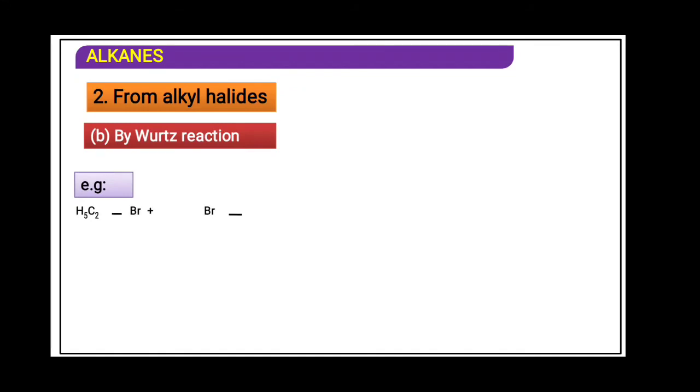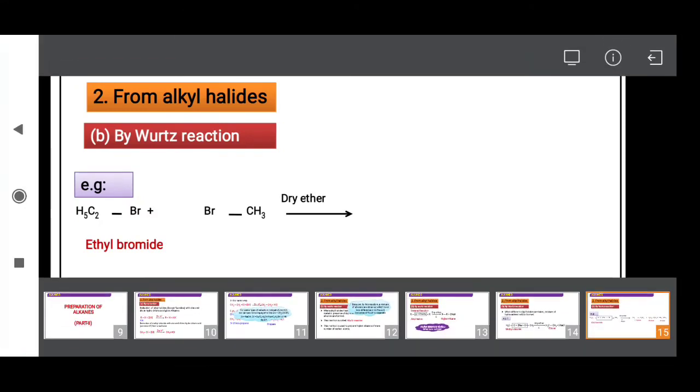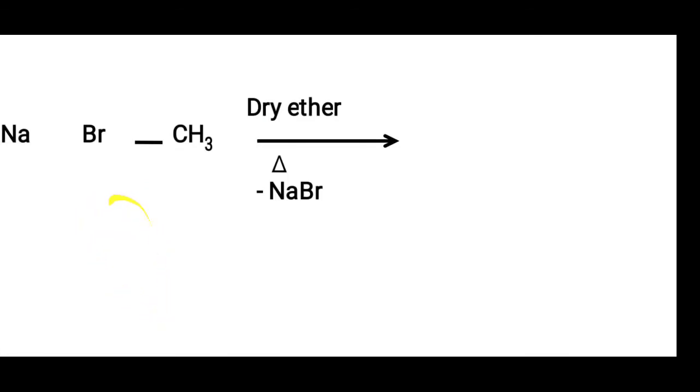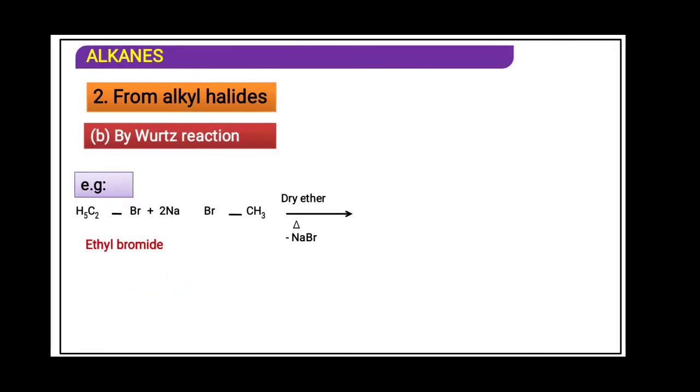Ethyl bromide and methyl bromide. So now what will happen? Try to understand. Now this ethyl bromide will first react with another mole of ethyl bromide. Here the reaction is not balanced. Ethyl bromide will react with ethyl bromide, then butane is formed. Methyl bromide will react with methyl bromide, and ethane is formed.